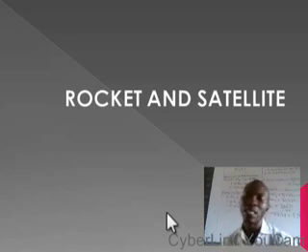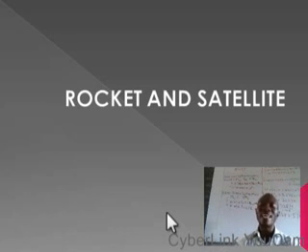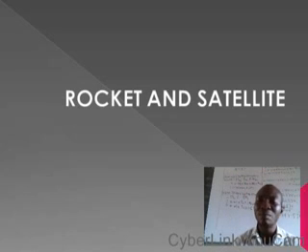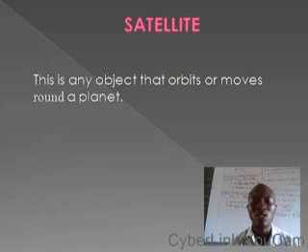What's the meaning of satellite? A satellite is any object or body that orbits or moves around a particular planet.